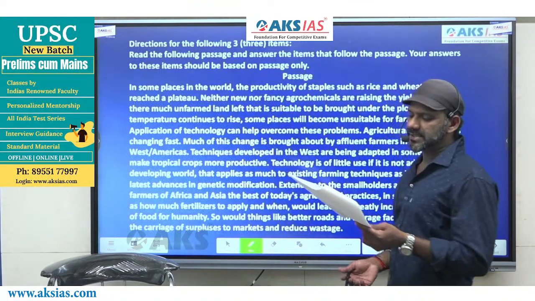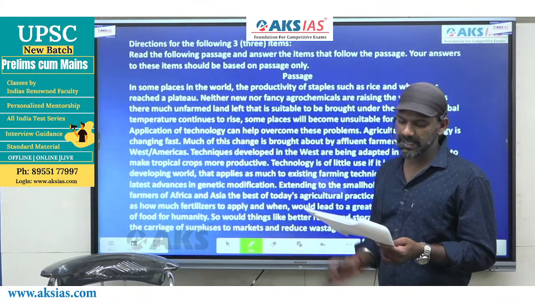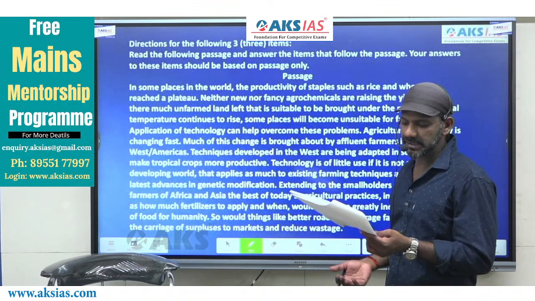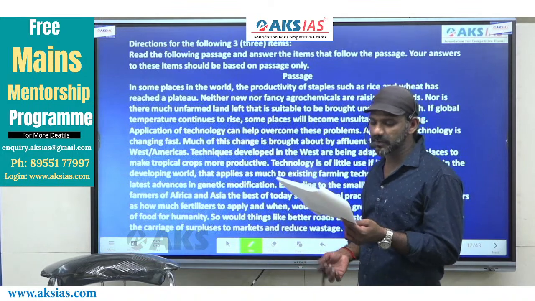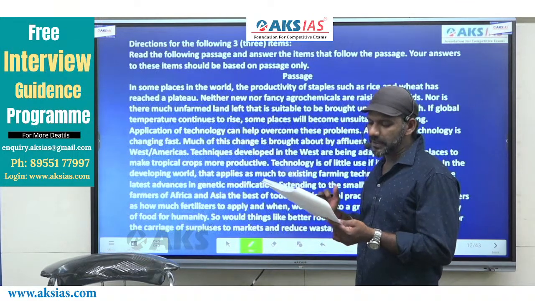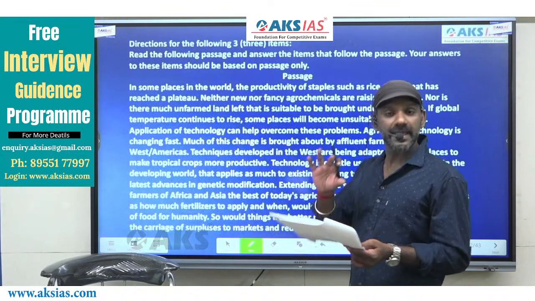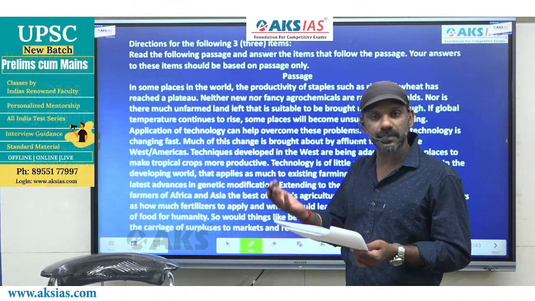In some places in the world, the productivity of staples such as rice and wheat has reached a plateau. Neither new strains nor fancy agrochemicals are raising the yields. Nor is there much unfarmed land left that is suitable to be brought under the plow. If global temperature continues to rise, some places will become unsuitable for farming. Application of technology can help overcome these problems.